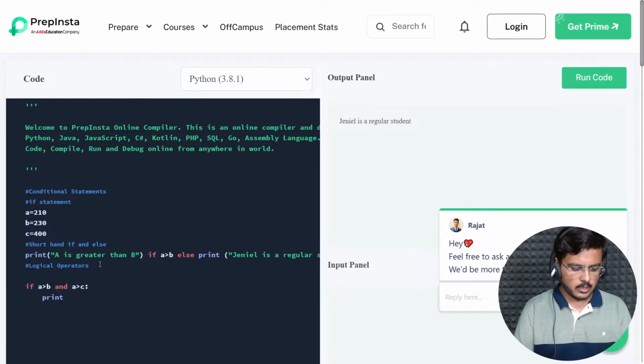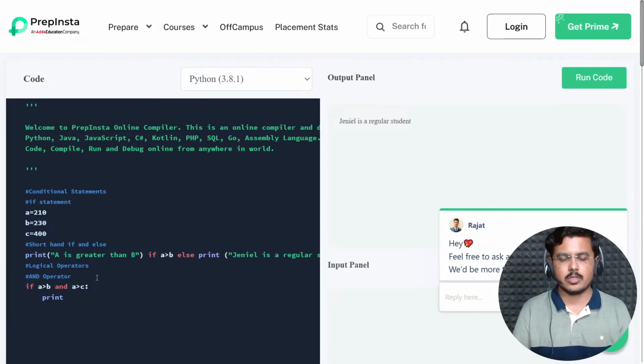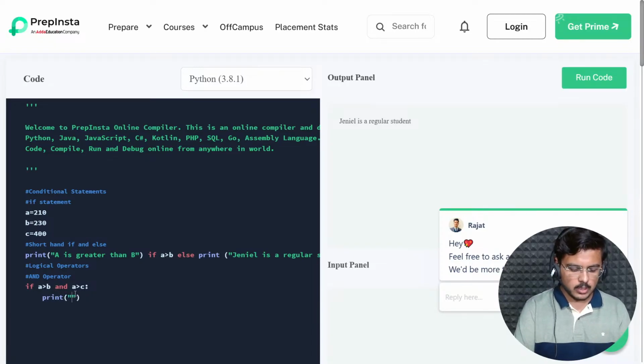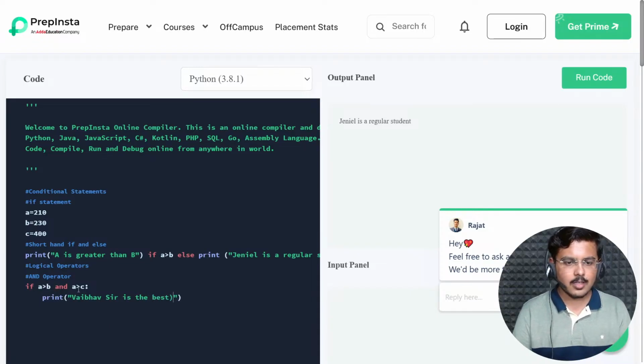I'll go ahead and write it here. AND operator. Fine. So this is a logical operator, logical AND. So if A is greater than B and greater than C, then you should print, what should you print? Vaibhav sir is best. Fine. That works. Anybody who doesn't agree with this statement?